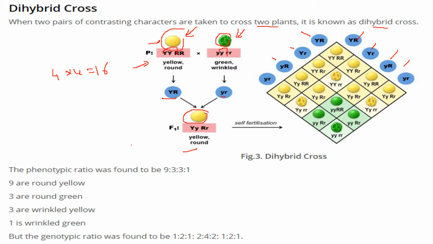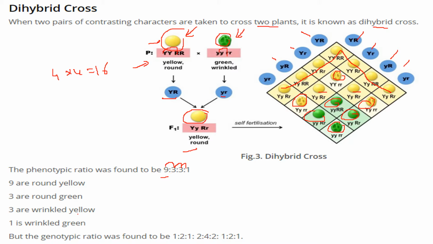So phenotypically, if you see the outside observable characteristic, the ratio was 9:3:3:1. What is 9? 9 are round yellow. 1, 2, 3, 4, 5, 6, 7, 8, 9. 9 round yellow. Then there are 3 round green. 1, 2, 3. Then 3 are wrinkled yellow. 1, 2, 3. And 1 was wrinkled green.